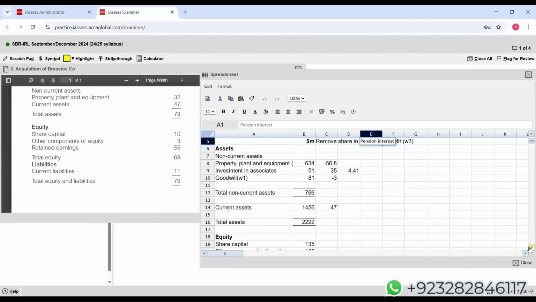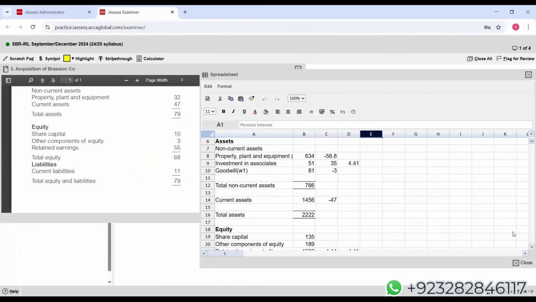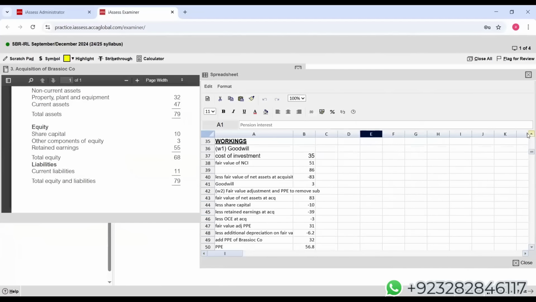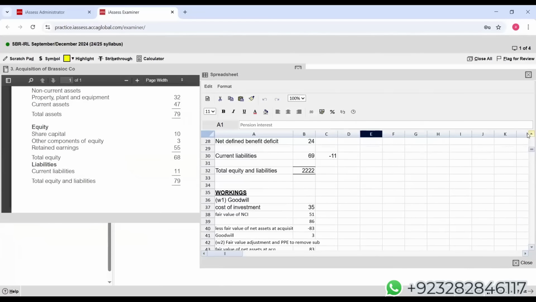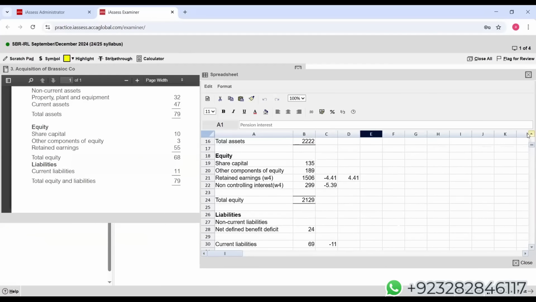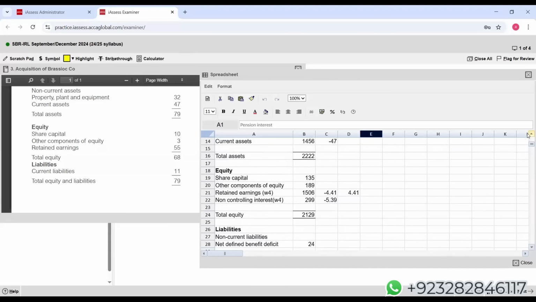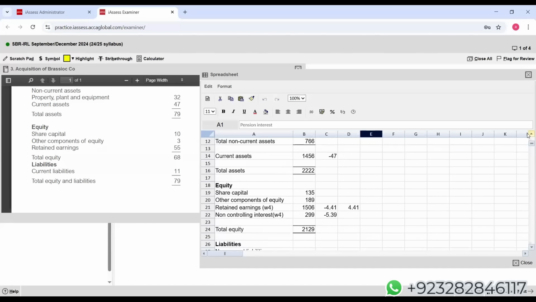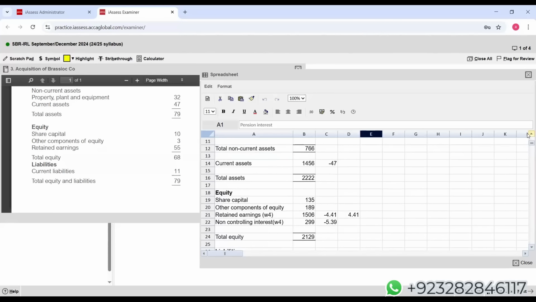Repeat, pension interest will reduce your retained earnings and increase your pension liability. Of course, you will be solving it properly on MS Word. It's a small calculation you can solve on MS Word. Otherwise, you can show the calculation part of Exhibit 2 on Excel as well. But I would say it's a very small part, you can do it on MS Word.